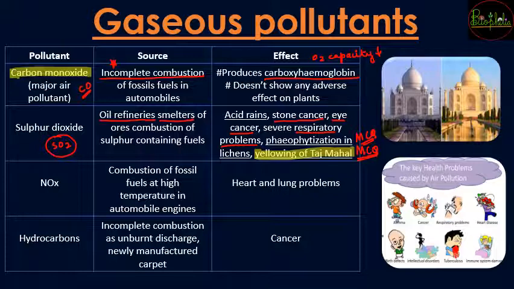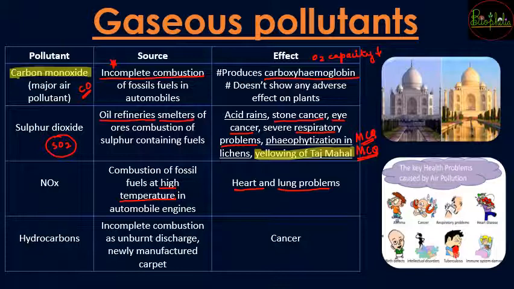Next pollutant is going to be NOx. Now X can vary depending on its value, 1, 2, and so on. So the source of these nitrogen oxides is going to be the combustion of fossil fuels at high temperatures. So whenever at high temperatures these nitrogen oxides are formed, they are going to be released in the atmosphere, and this can cause various heart and lung problems when it is inhaled by animals as well as human beings. So again, that is a very dangerous pollutant.